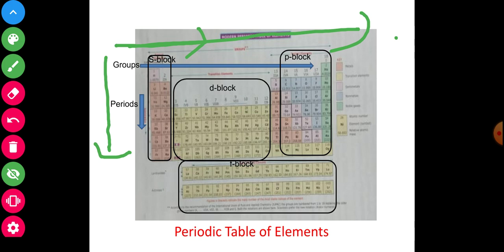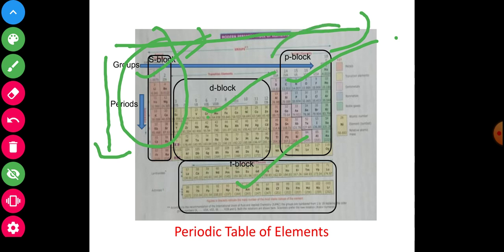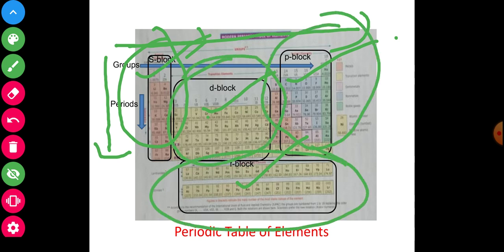But first of all, already written here, block wise you will observe the S block, P block, this is the D block, F block, already in a circle. S, P, D and another is F.